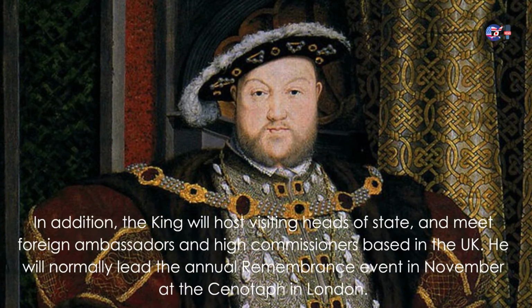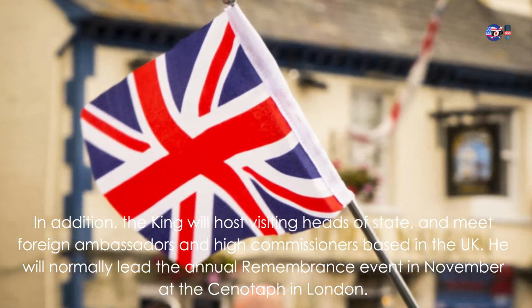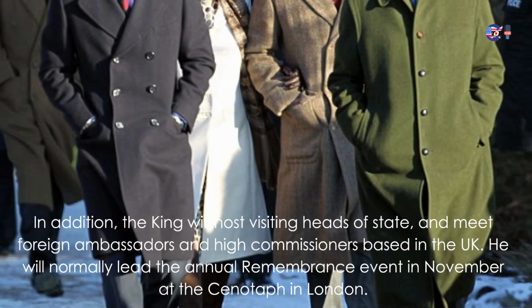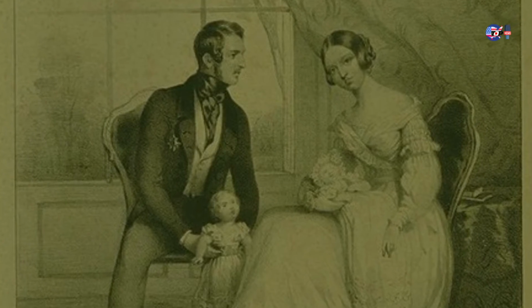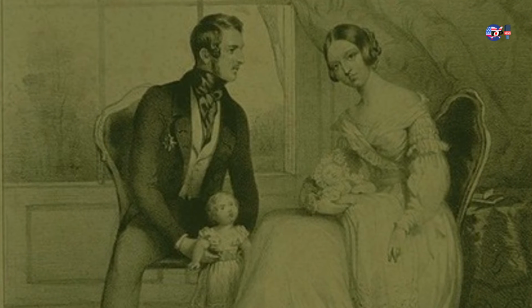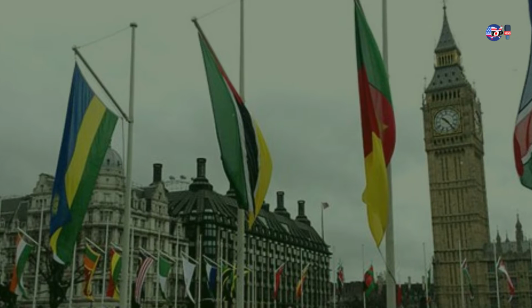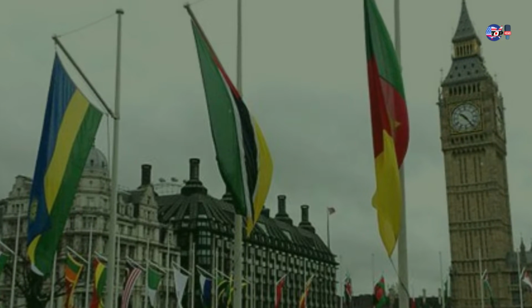In addition, the king will host visiting heads of state, and meet foreign ambassadors and high commissioners based in the UK. He will normally lead the annual remembrance event in November at the Cenotaph in London. The new king is head of the Commonwealth, an association of 56 independent countries and 2.4 billion people. For 14 of these countries, known as the Commonwealth realms, he is also head of state.